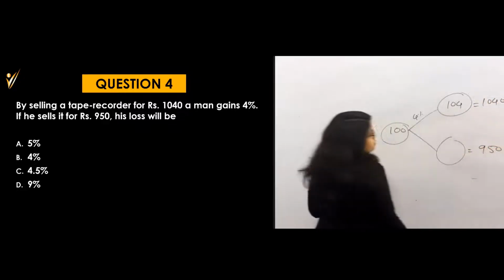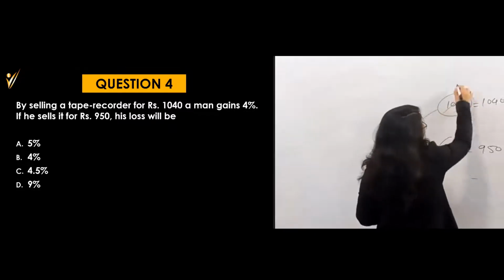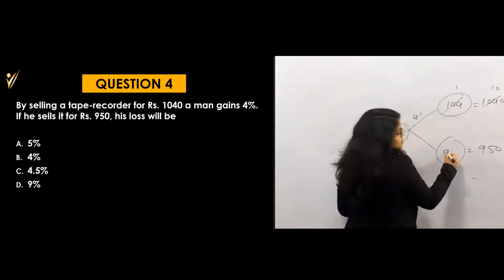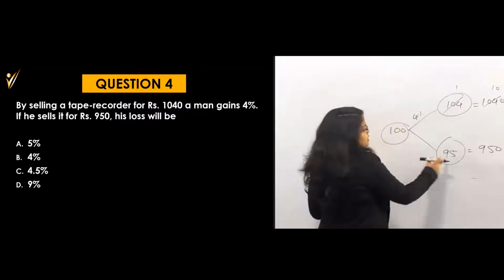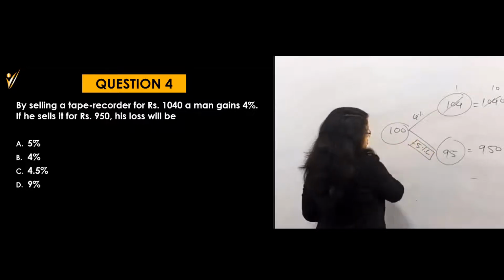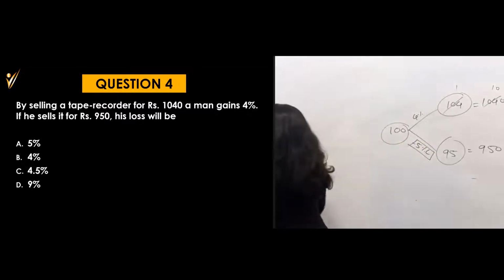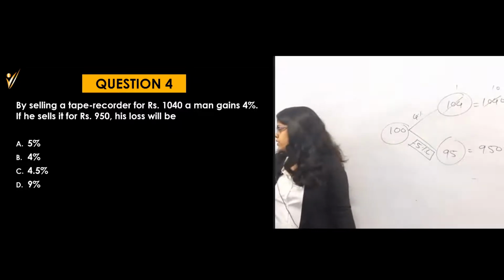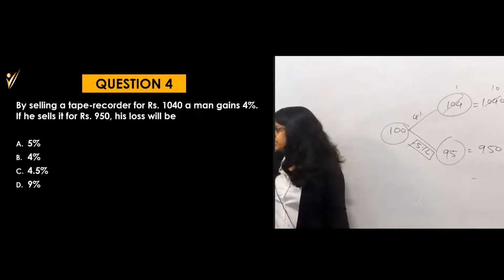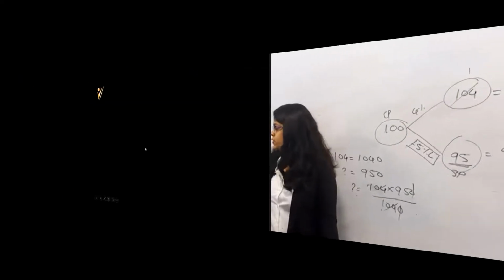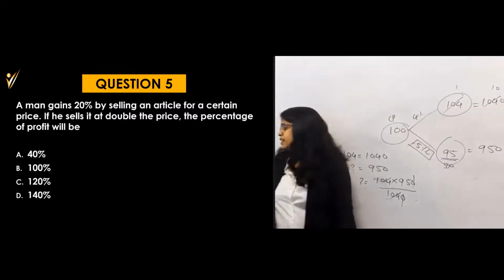Then can you do the cross multiplication here? You can directly get here 10 times 95. That means this will become 95. 95 means of course this is a minus 5%. That is a 5% loss. Right? Option number A will be the answer here. Now understood? Perfect. Now let's go for the next question.